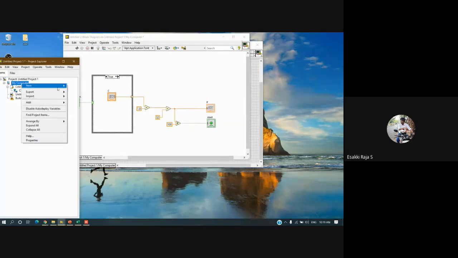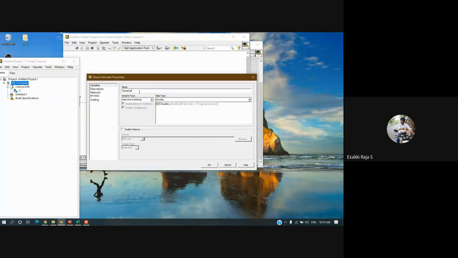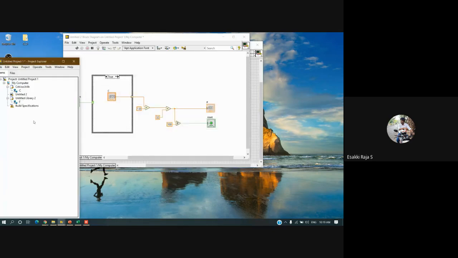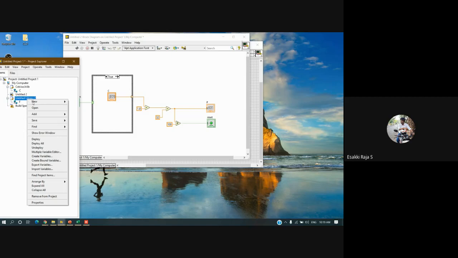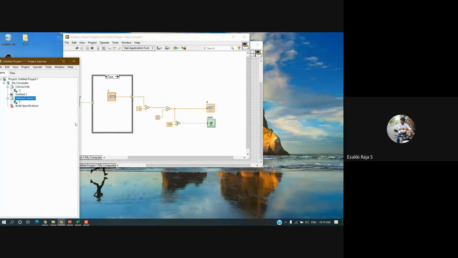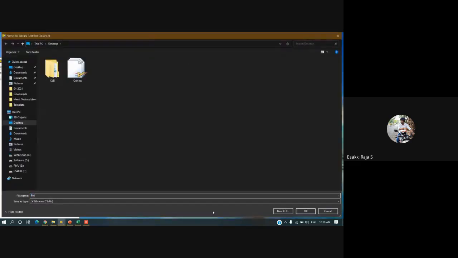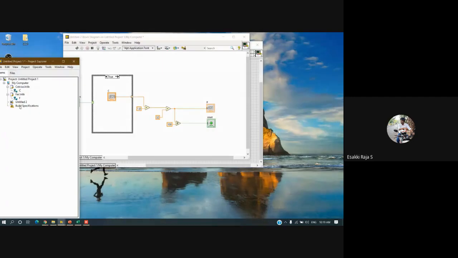Next I'm going to create one more variable. I'm going to name this Fahrenheit. Even this is double. Let me click OK. Now I have one more library, Untitled Library 2. I'll click Save As and put it as FER. Let me click OK. So now I have two libraries, and under each library I have one variable.